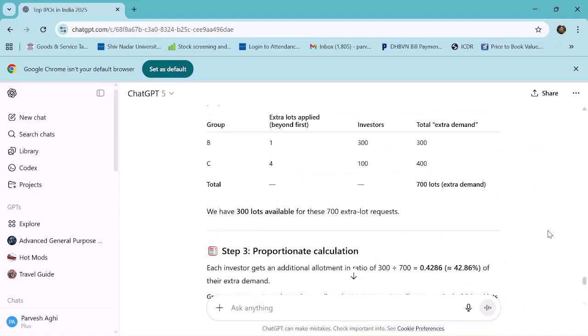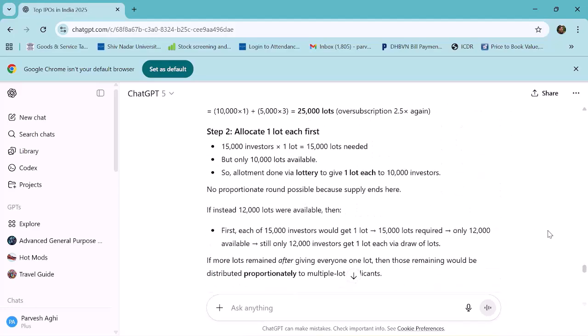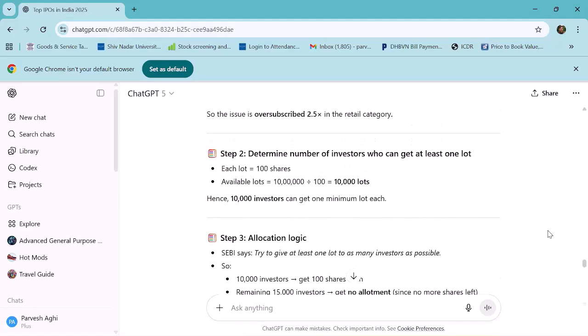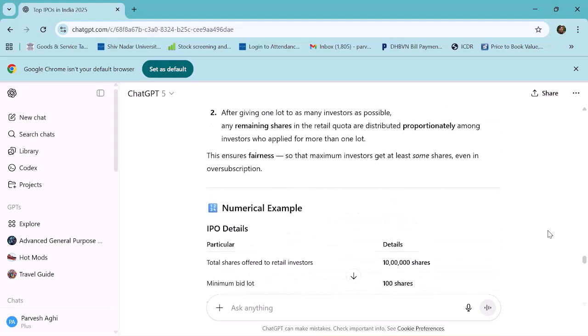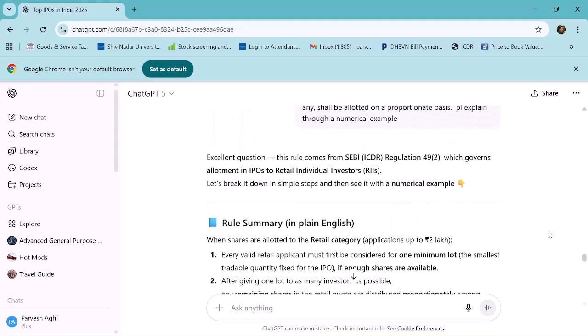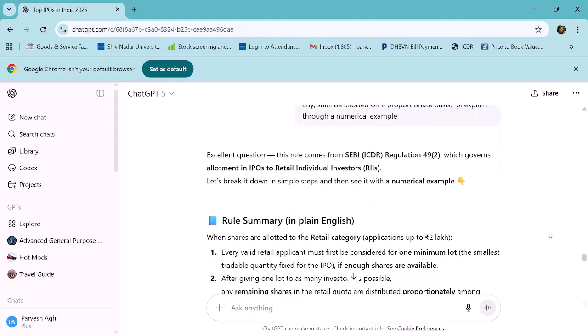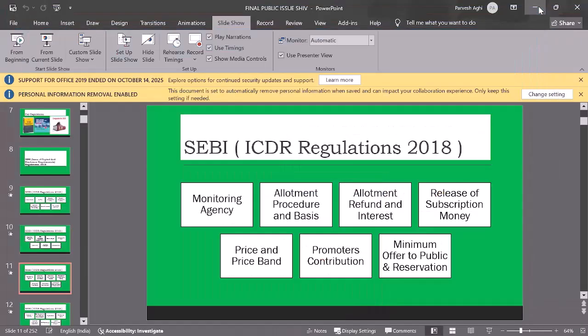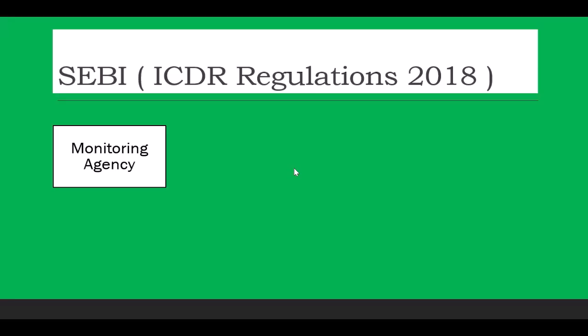So what I'm doing is taking a snapshot of this and will share it on WhatsApp so that you can go through the summary and example. Is that okay? So this satisfies your query? Yes, sir. Okay, anyway, I'll share the whole text so that you can go through it.